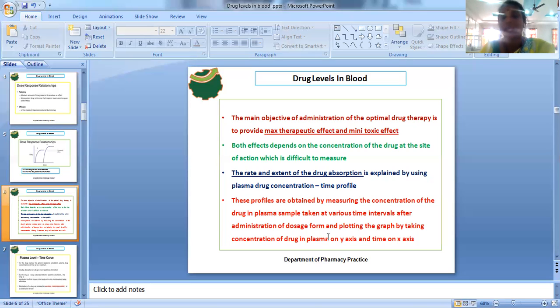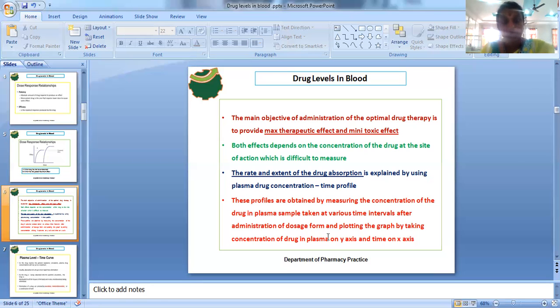Simply, you can say the concentration of the drug present in the blood or plasma, which is difficult to measure. We can't say by visualization or with the naked eye that this much drug is present at that time. That means for 5 minutes this many micrograms per ml, for 6 minutes this much, you can't say. Ideally, it is highly impossible to directly measure the drug concentration in the blood.